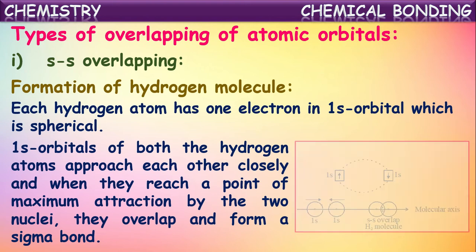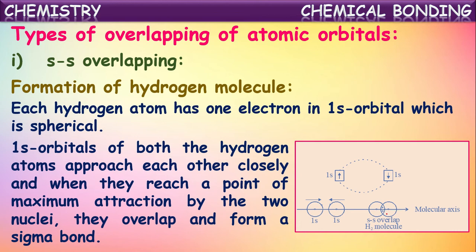The 1s orbitals of both the hydrogen atoms approach each other closely, and when they reach a point of maximum attraction by the two nuclei, the 1s orbitals of these two hydrogen atoms overlap each other and form a sigma bond. So when two hydrogen atoms approach each other, at a particular distance, the atomic orbital of one hydrogen atom overlaps, means merges, with the 1s orbital of another hydrogen atom, resulting in the formation of a sigma bond.